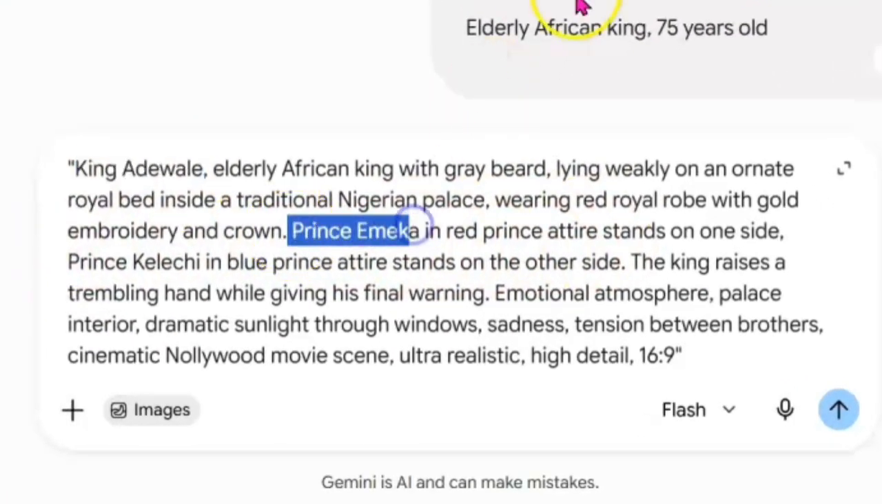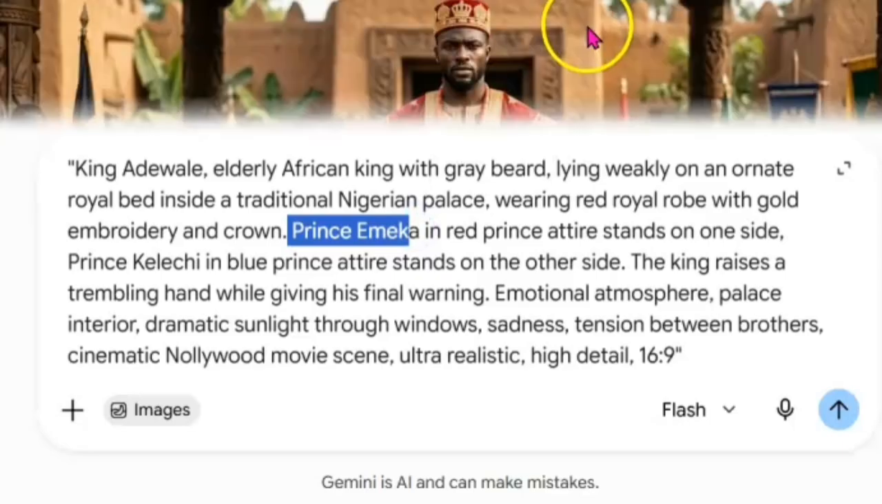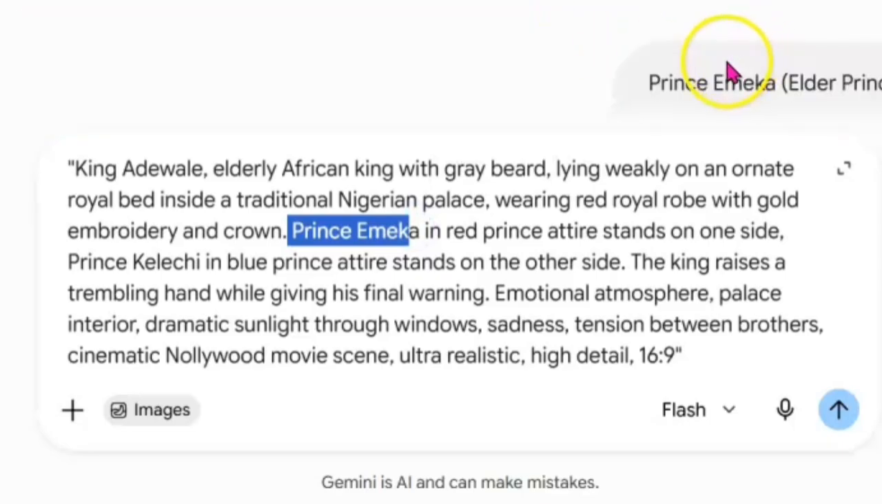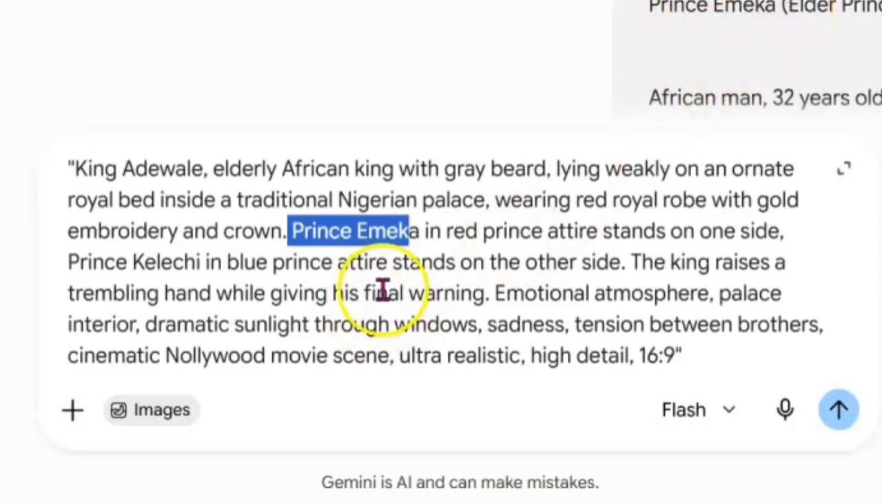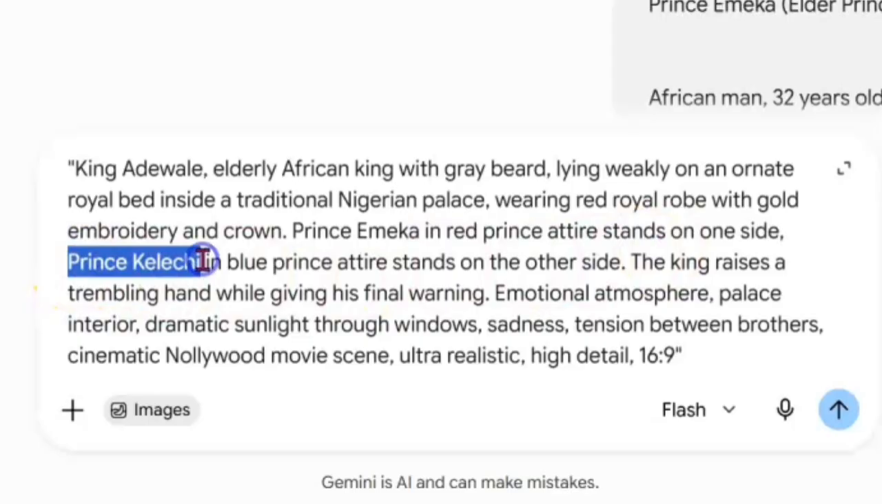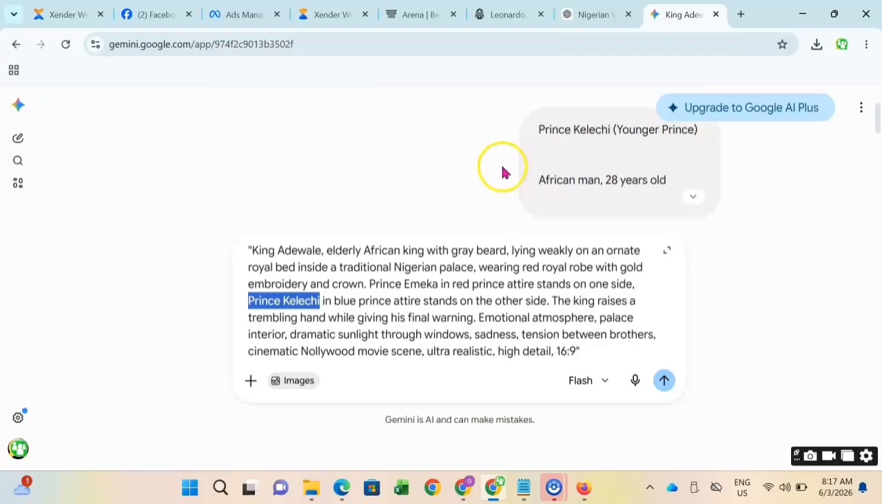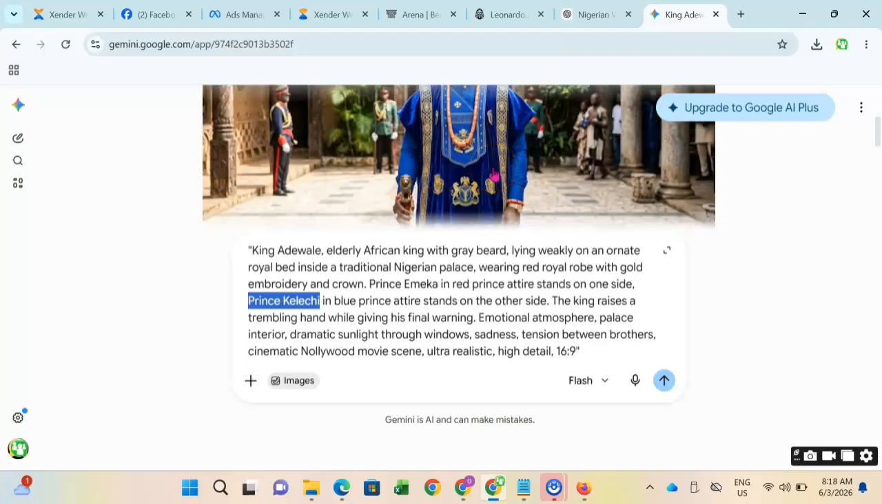So this particular thing has the king. That's the king. This is Prince Emeka. Then we have another person here, Prince Kelechi. This is Prince Kelechi. I'm doing it this way so that you understand.